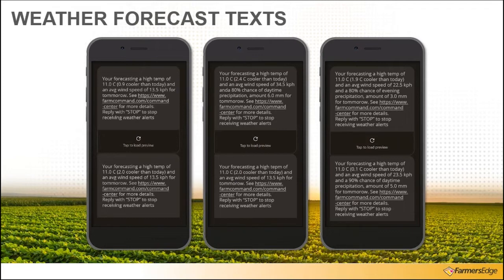You will notice on the screenshot in the middle and the screenshot on the right, on those ones we are displaying precipitation values. So in these cases, we're looking at 11 degrees Celsius, 2.5 cooler than today, an average wind speed of 34. So a windy day, 80% chance of daytime precipitation, about 6 millimeters for tomorrow. So we're displaying a lot of information if it is relevant, and if there is no rainfall, then we won't display it. And the reason you're seeing 2 text messages in both screenshots is because on my farm, we have 2 weather stations installed associated to my account, and therefore I'm receiving 2 text messages, 1 for each station.